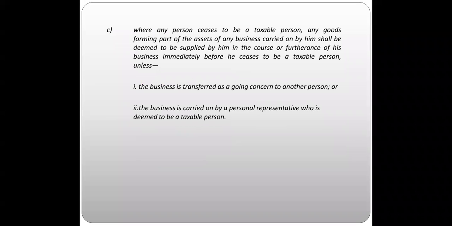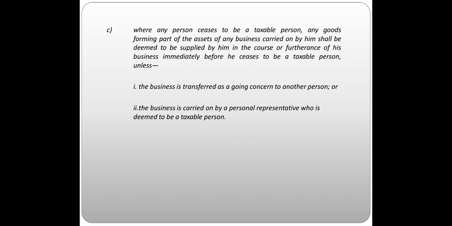Where any person ceases to be a taxable person, any goods forming part of the assets of any business carried on by him shall be deemed to be supplied by him in the course or furtherance of his business immediately before he ceases to be a taxable person.